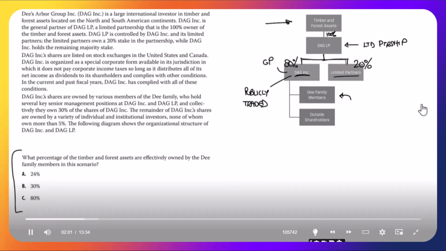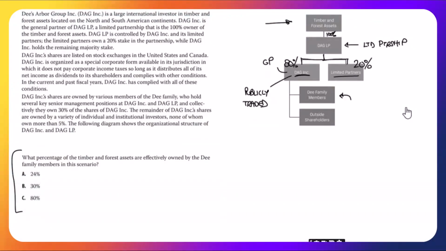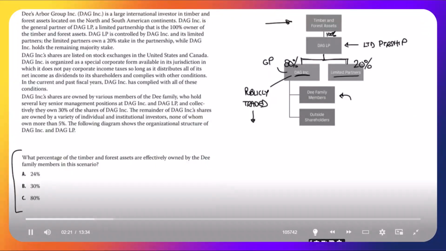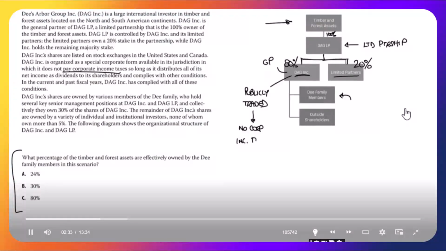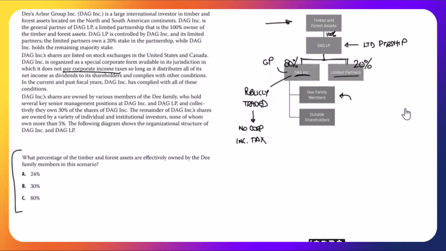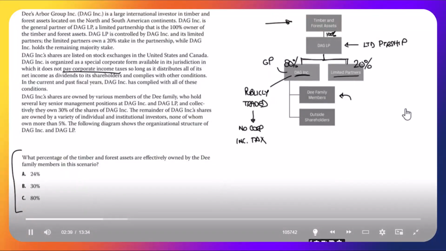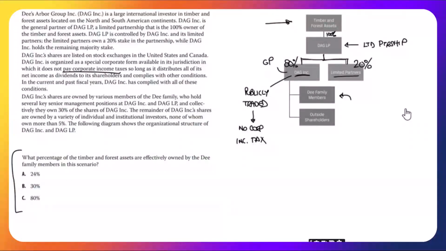DAG Inc. is organized as a special corporate form available in its jurisdiction, in which it does not pay corporate income taxes, so long as it distributes all of its net income as dividends to its shareholders and complies with other conditions. So that's unusual. When I saw publicly traded, I was thinking, okay, DAG Inc. is going to suffer from double tax because you're going to get taxed on your pre-tax and then when it's distributed as dividends. But no, it has a special exemption where, as long as it distributes, it pays no corporate income tax. Interesting. In the current and the past fiscal years, DAG Inc. has complied with those conditions.